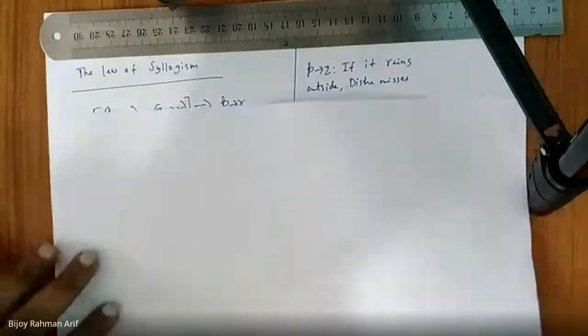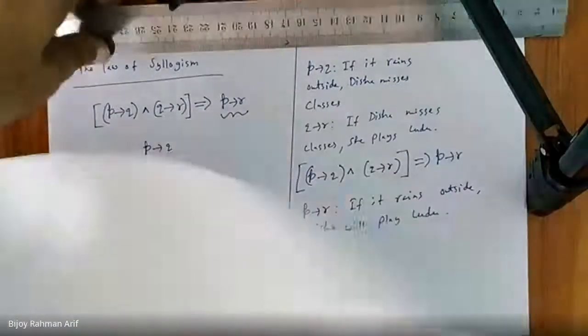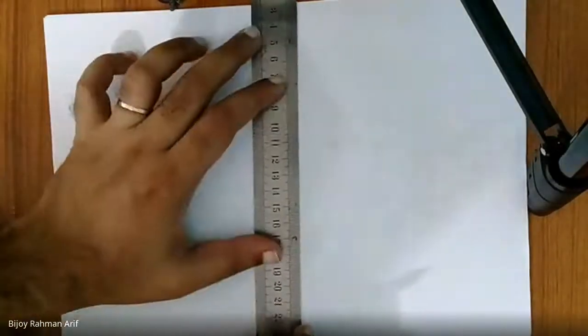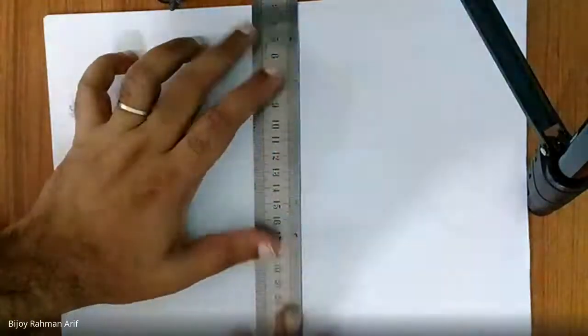Okay, now let's take this. Modus tollens.